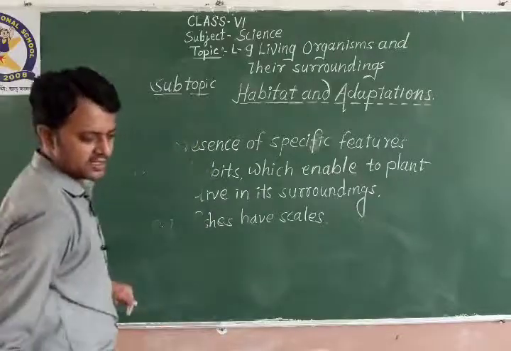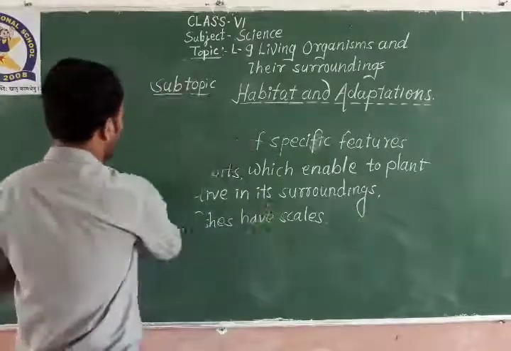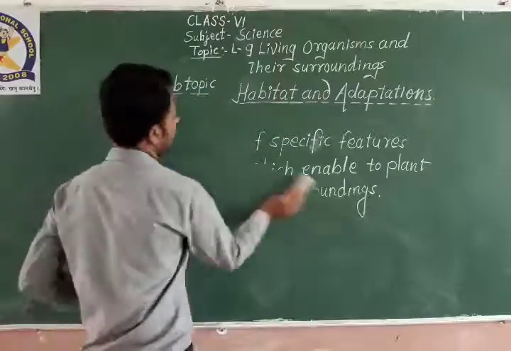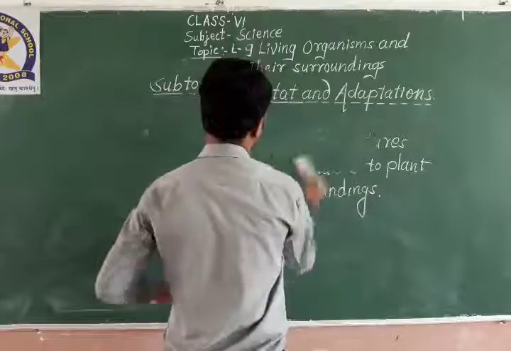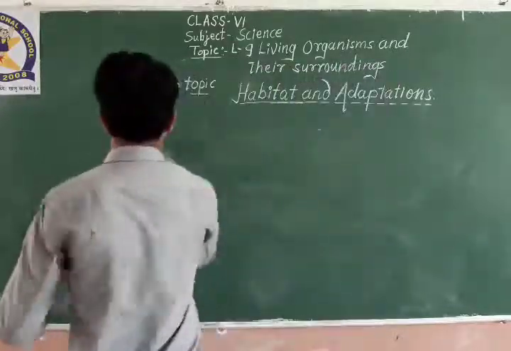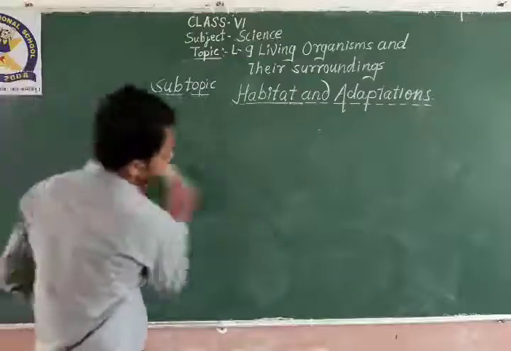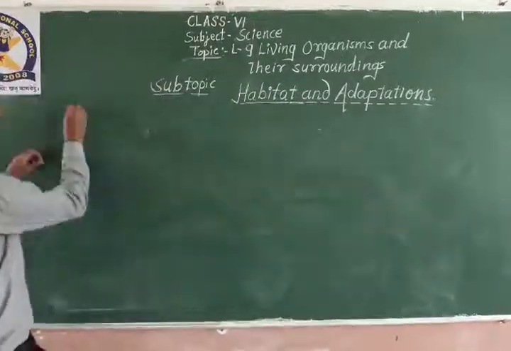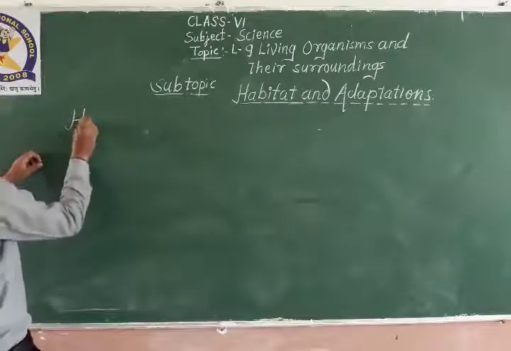See, the word habitat is very well known to you all. Basically, habitat is nothing but a home-like structure. Let us discuss habitat.